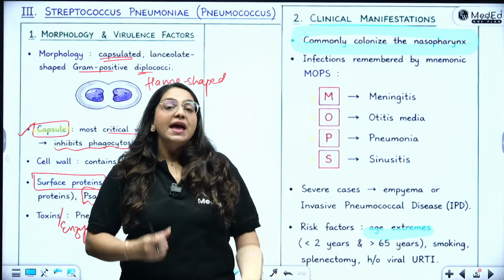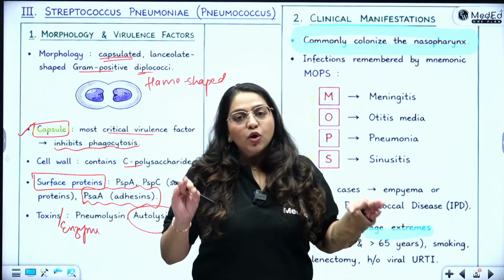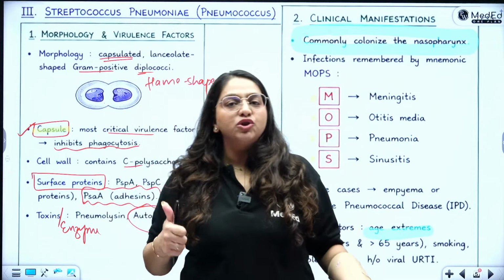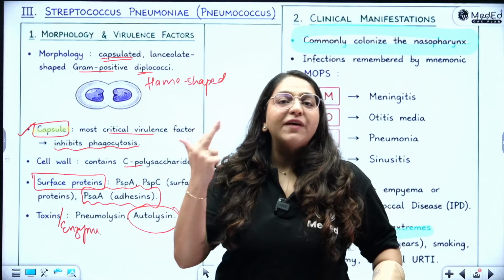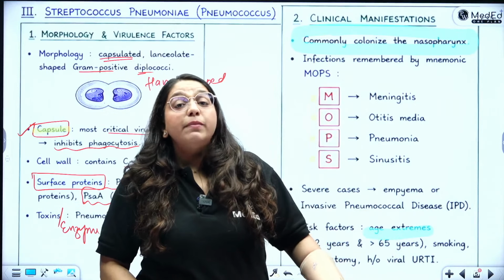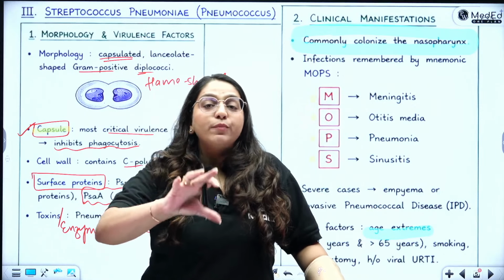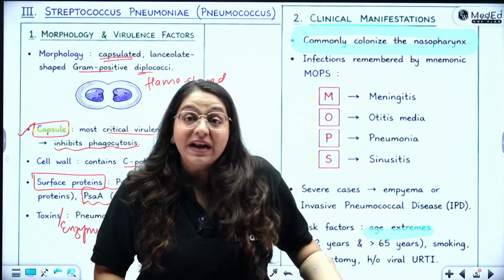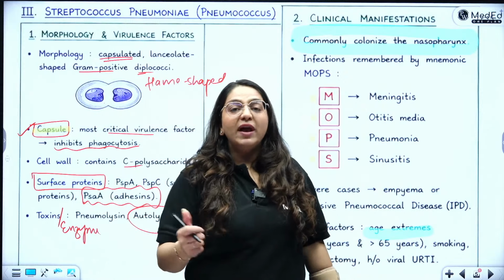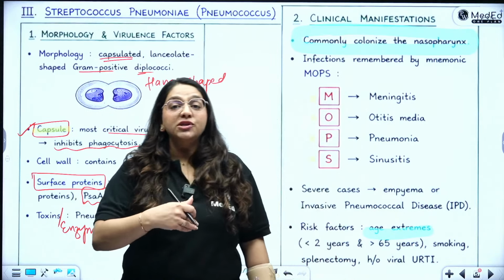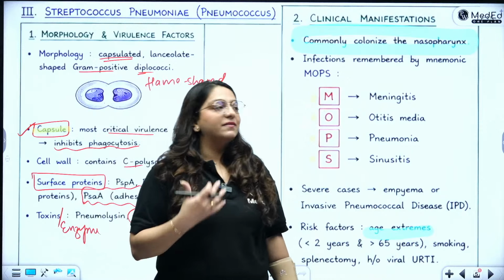Every respiratory illness has the common risk factors of extremes of age, overcrowding, and any viral upper respiratory tract illness. Why? Because when your body is already fighting a virus, the immunity is compromised or busy fighting the virus. So when a bacteria comes, it is not able to fight it that well. So that makes the patient succumb to a secondary bacterial infection also.